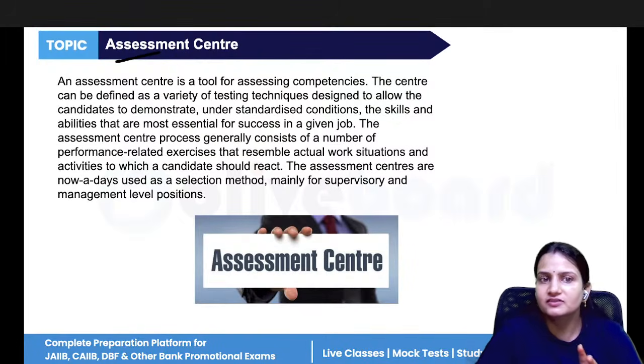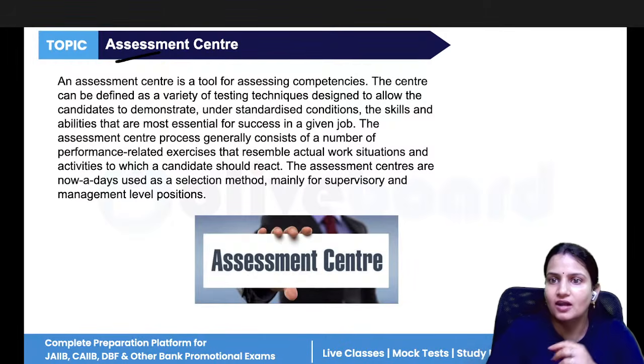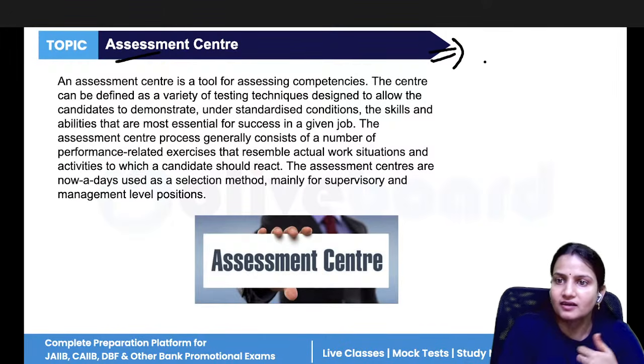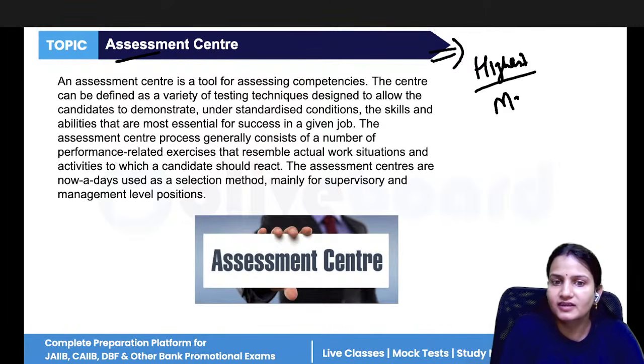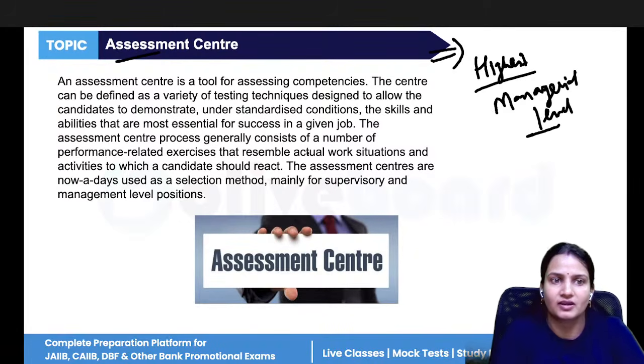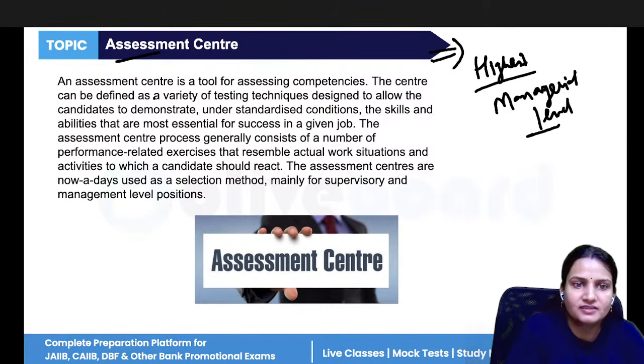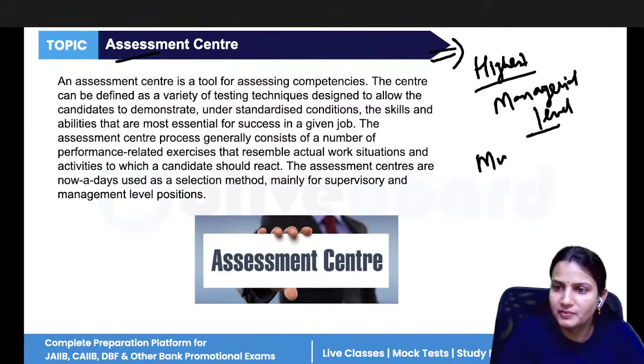Now, what is the assessment center? This is the center in which we will assess the candidates. This is basically done at the highest level, the managerial level, for managerial posts. Assessment centers are designed to test multiple skills. From an interview alone, you cannot test the multiple skills of the candidate.